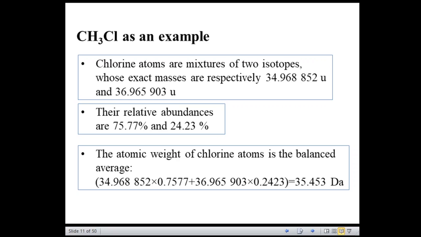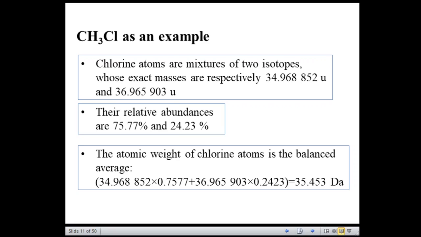So, by taking methyl chloride as an example, we will try to understand how the mass is assigned. The chlorine atom is a mixture of two isotopes and the exact masses are 34.96 and 36.96.